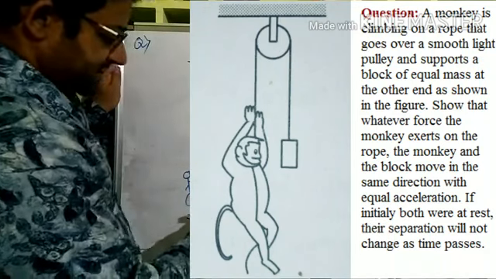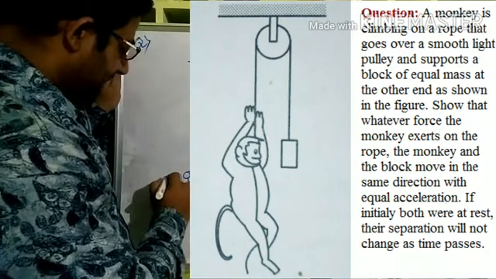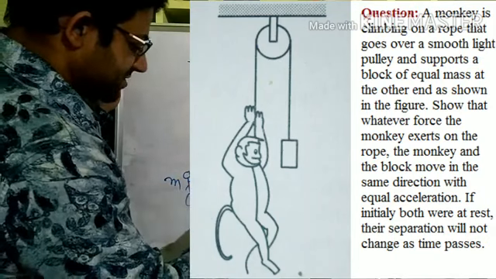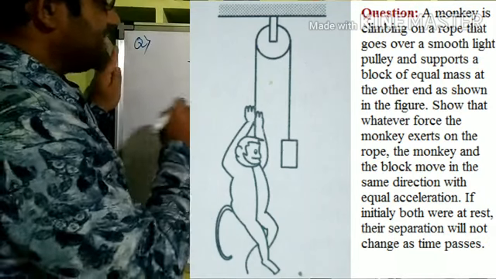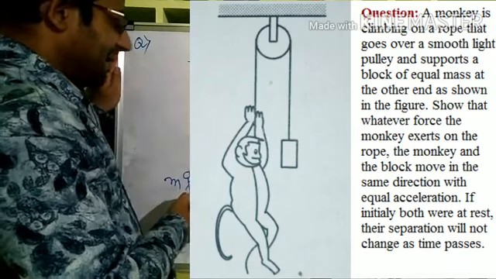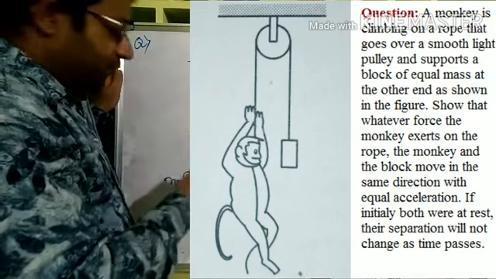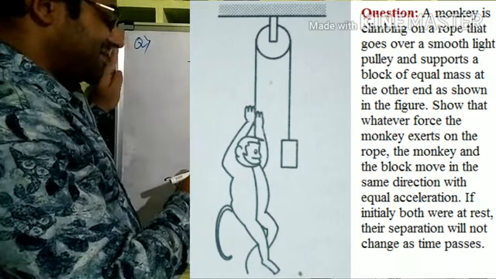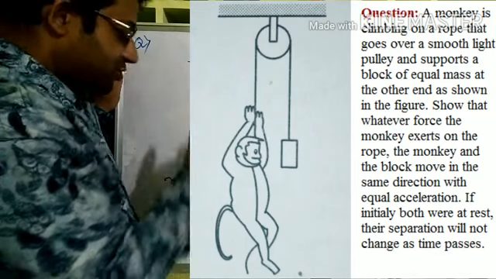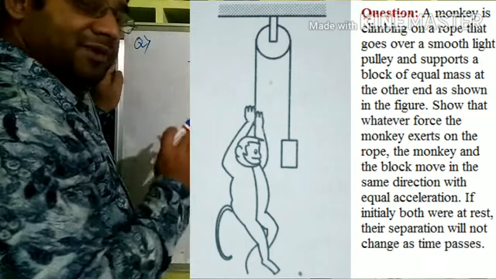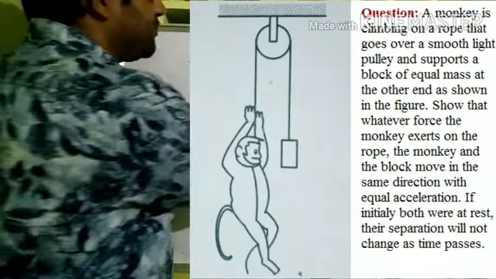Both the object and the monkey are of equal mass. Let us say their mass is m. Now what it is asking to prove is that when the monkey is climbing up the rope, with whatever force the monkey exerts, the motion of the block and the monkey will always be in the same direction. This we have to prove.